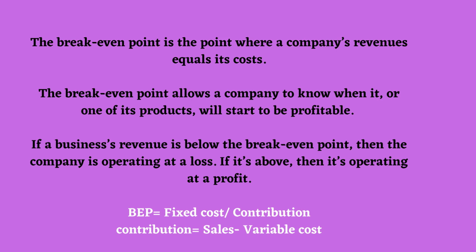If say the company is earning 1000 rupees and the cost of production is also 1000, so the company is at a break-even point. Okay, so the company is at break-even point now, but if our revenue becomes, say, 1500, our sales have increased and our revenue we have earned is 1500 and the cost is 1000 only. So this margin, this 500 rupees difference is the margin of safety. We say it is the margin of safety.